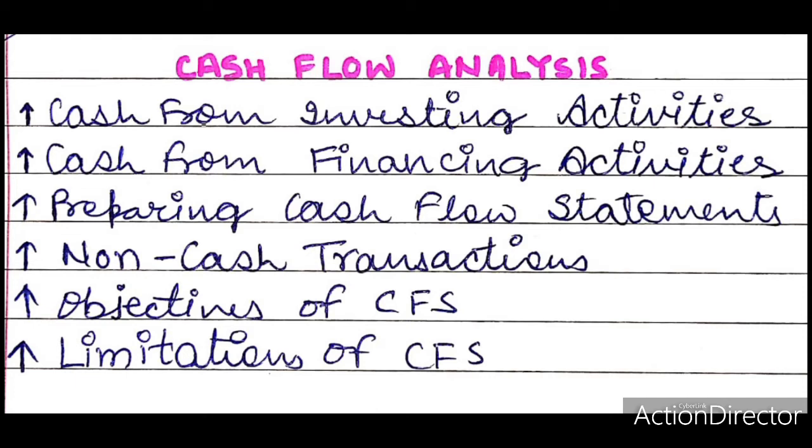The users want to know the difference between the net profit and net cash provided by operations. The users can assess the reliability of net profit with the help of cash flow statement.